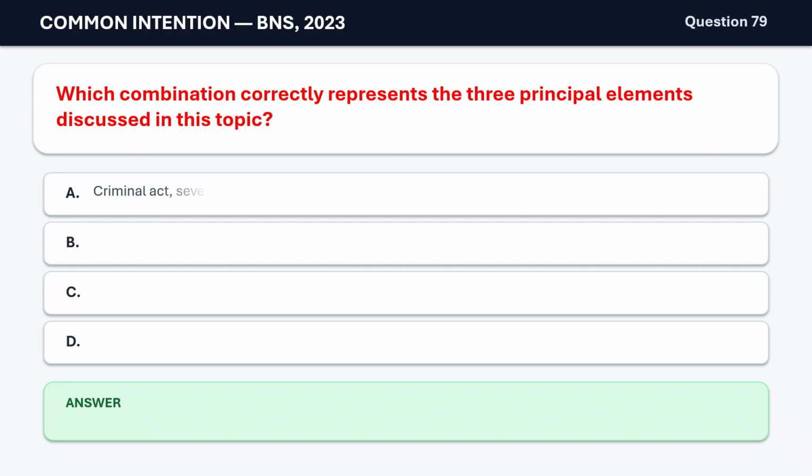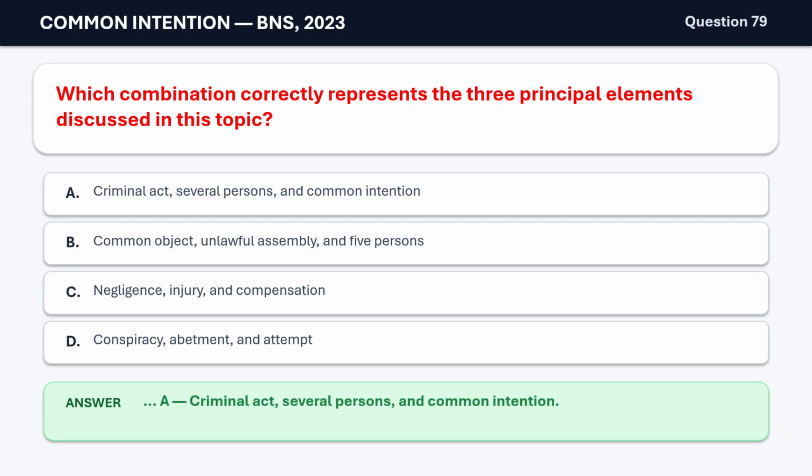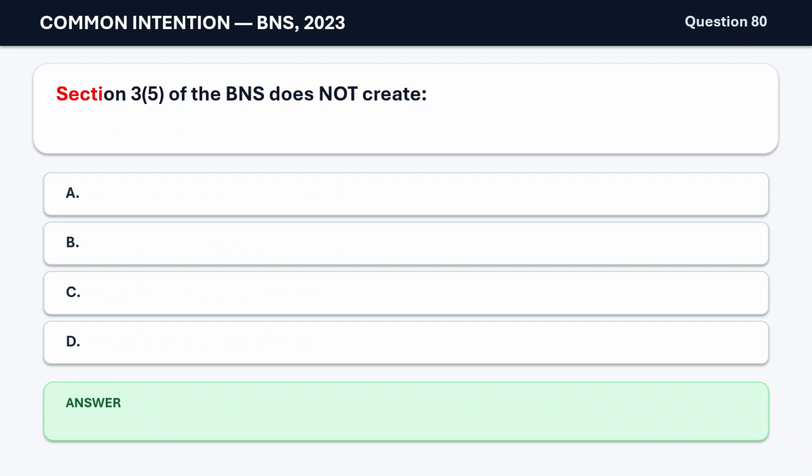Which combination correctly represents the three principal elements discussed in this topic? A. Criminal act, several persons, and common intention. B. Common object, unlawful assembly, and 5 persons. C. Negligence, injury, and compensation. D. Conspiracy, abetment, and attempt. The correct answer is A. Criminal act, several persons, and common intention.